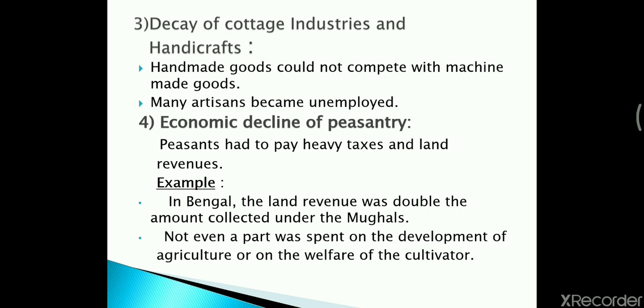So one, they had to pay double taxes. Second, whatever money was collected in the form of tax was not used for the people's welfare, rather that money was sent to England. So that was the drain of wealth, as we have discussed previously.